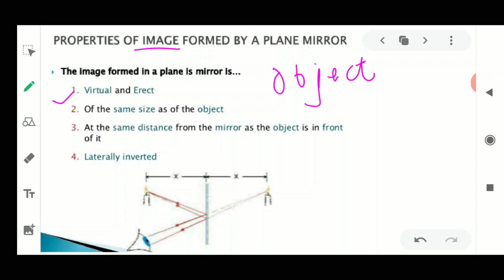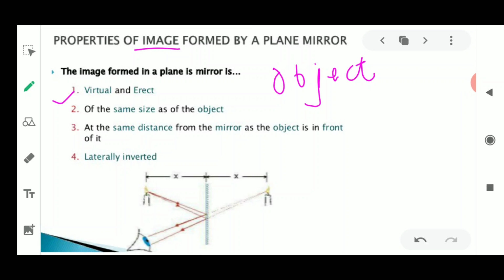Similarly, if you are standing in front of a container of pure water, you will look down and see the image formed at the surface of the water. That will be your virtual image. A virtual image is never obtained on a screen.